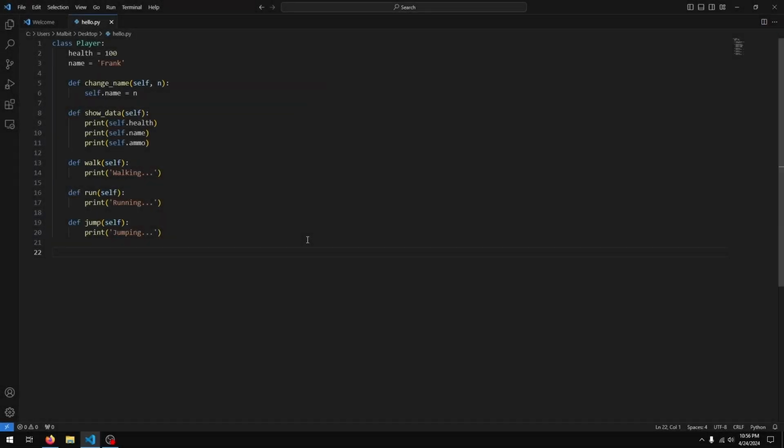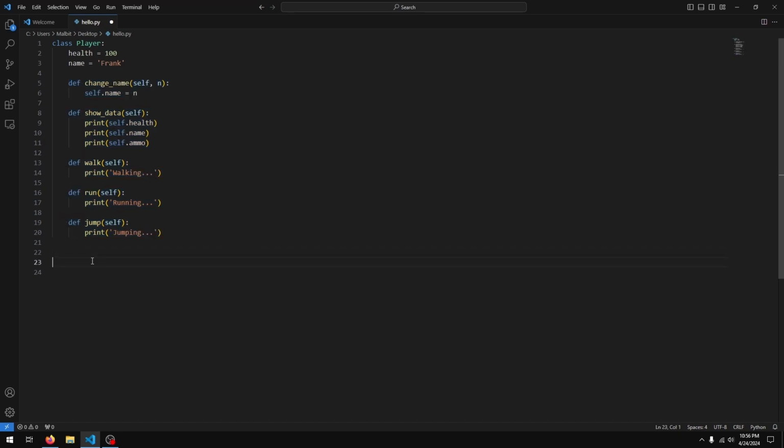In the last lesson, we checked out how we could create classes and objects in Python. In this lesson, we'll continue with OOP and look at inheritance. The basic idea of inheritance is creating a new class based on a different class. Let's see that in code. So I have my player class here and I've just removed the ammo property. And let's say that our game has a few characters we can play as, and each of those characters have different abilities.